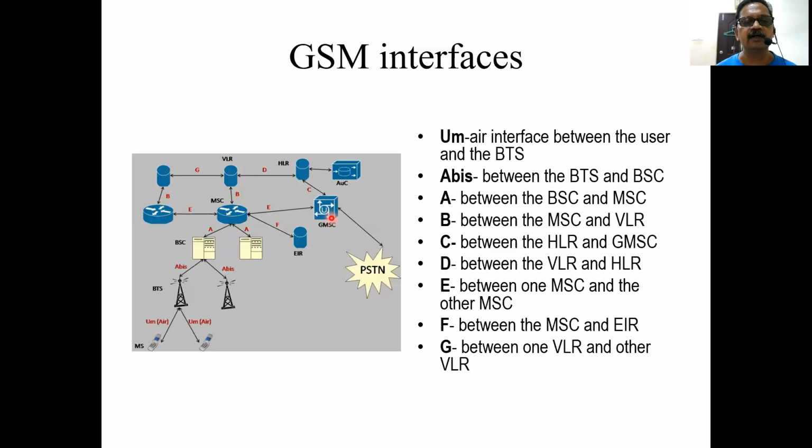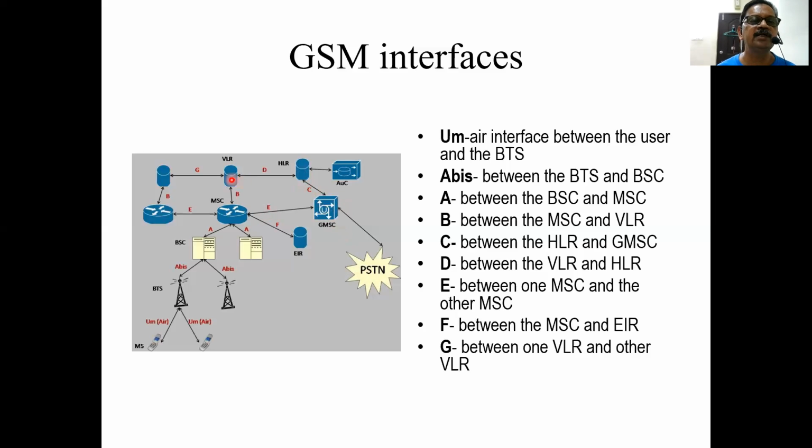Then in the architecture we also understood there will be one MSC which is designated as GMSC for interconnecting to other networks like PSTN or other operators' networks. The interface between the gateway MSC and HLR, home location register, is known as the C interface.